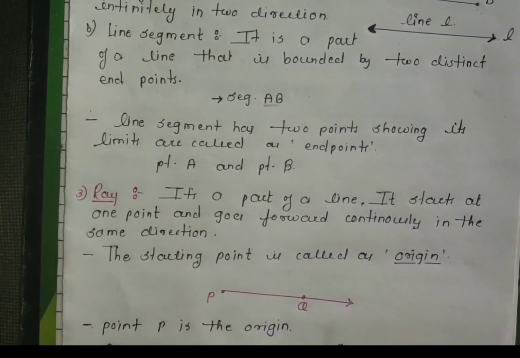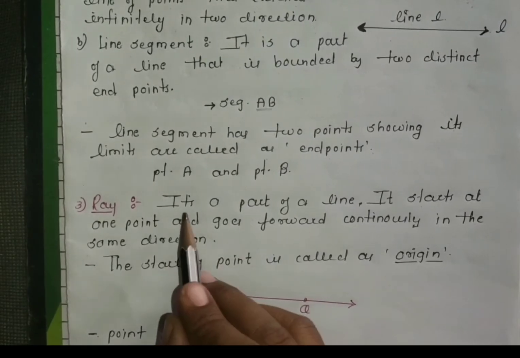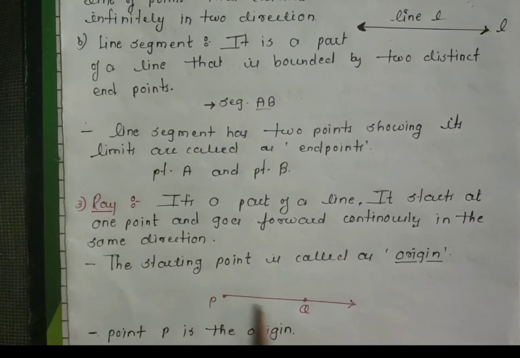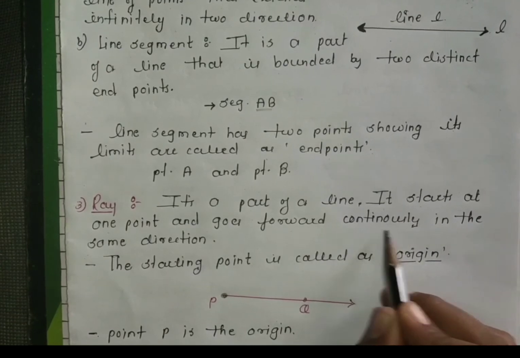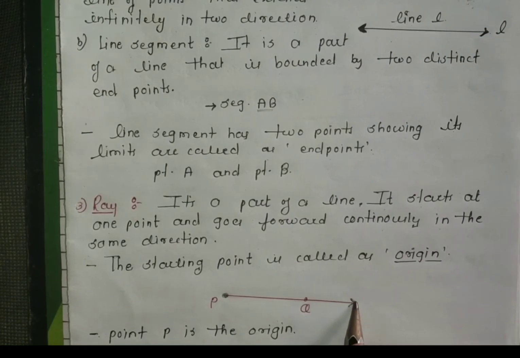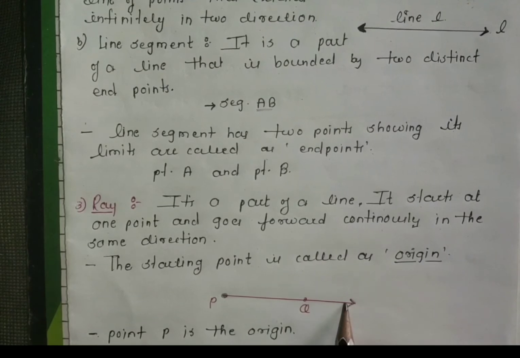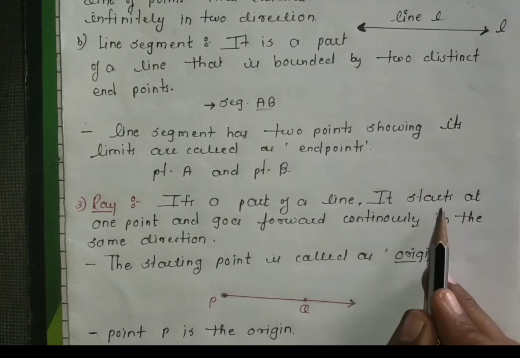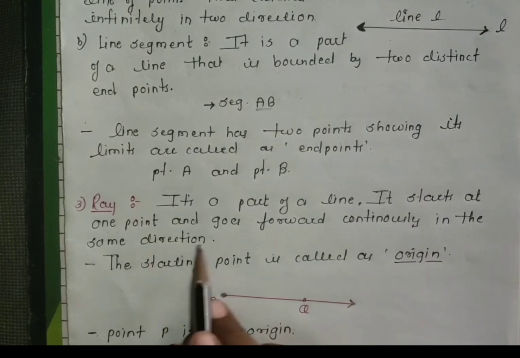Next one is ray. What is meant by a ray? It's a part of a line. It starts at one point and goes forward continuously in the same direction. That means it can be extended only in one direction.